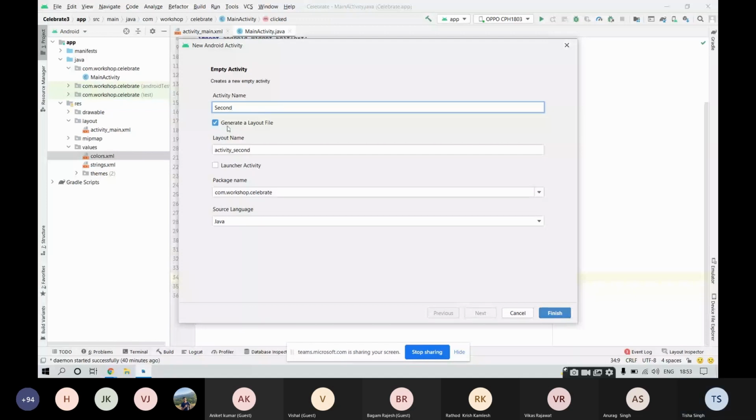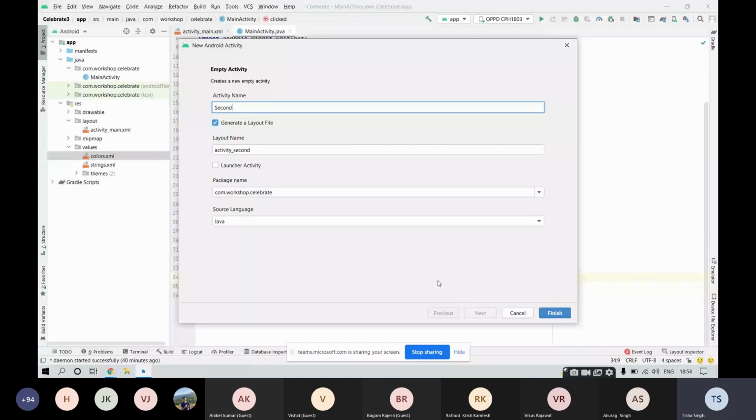Fine. And this should not be the launcher activity. Package name is this, and the language is Java. So do follow all these steps and don't make any mistake at this point, otherwise you won't be able to achieve the task. Generate a layout file should be selected, and the name of your activity, whatever you give, must start with a capital letter. After selecting all these and making sure that everything is right, click on this finish button.